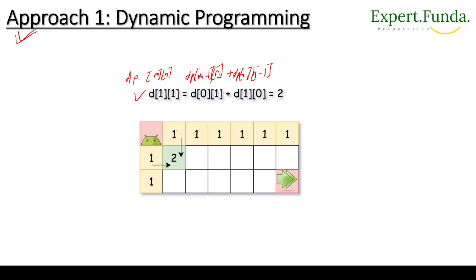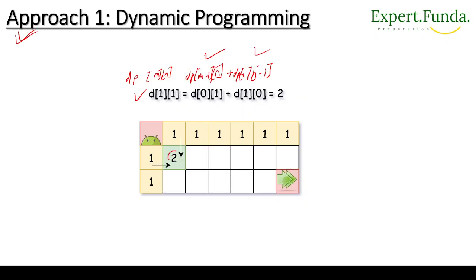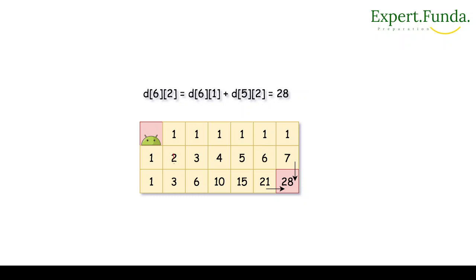Okay, so to calculate dp of m and n, we will use dp of m minus 1 and n minus 1 like this. Here and here you can see. Similarly, we are starting from here, and we will calculate all these things like this. So 2 will come. Similarly, if you are here, either you will go this way or you will come this way, so you will calculate this one. Similarly, it will come here, and at the end we will calculate 28.